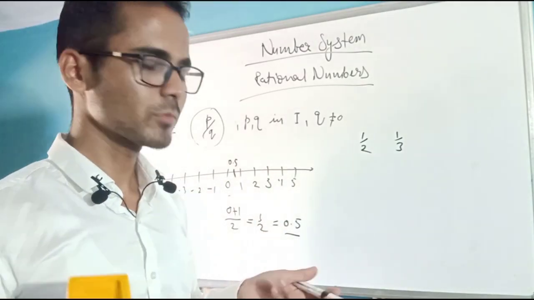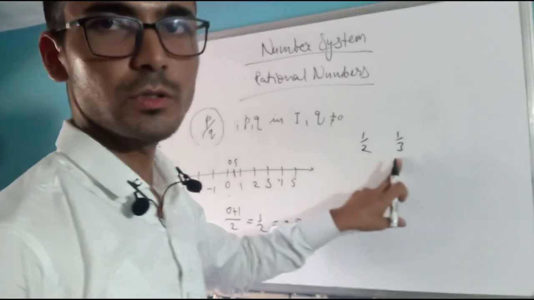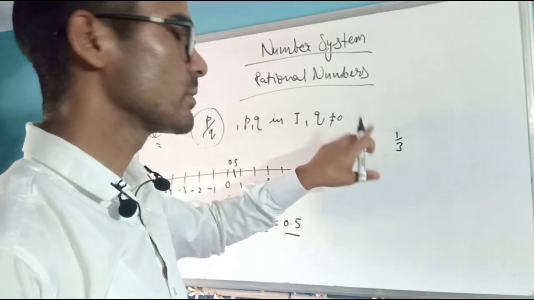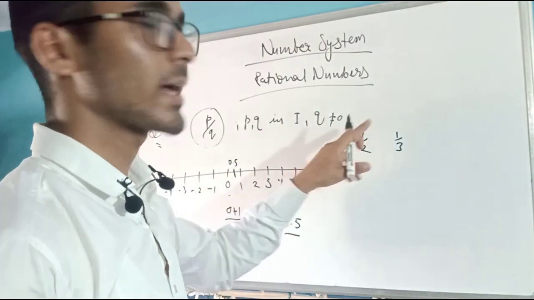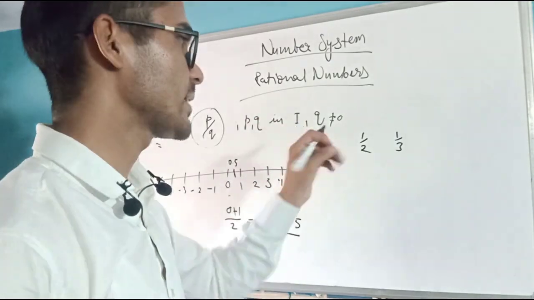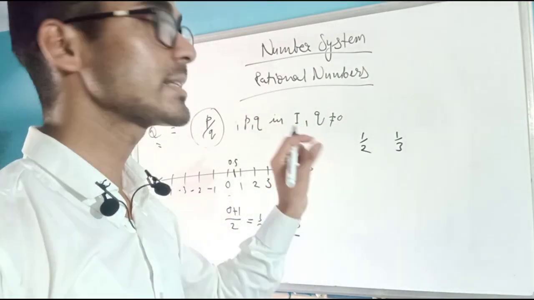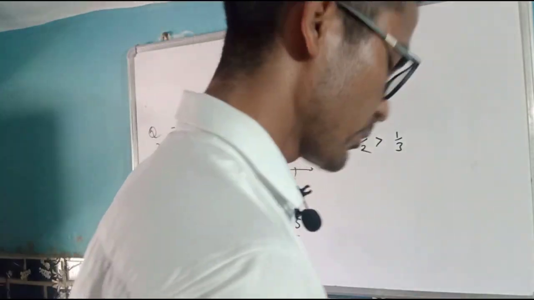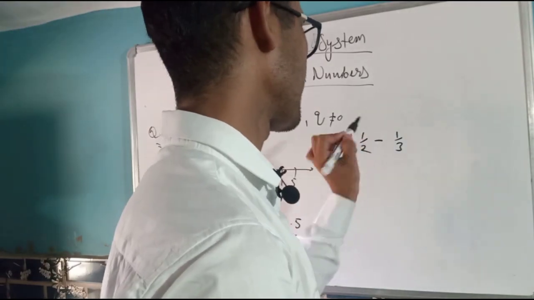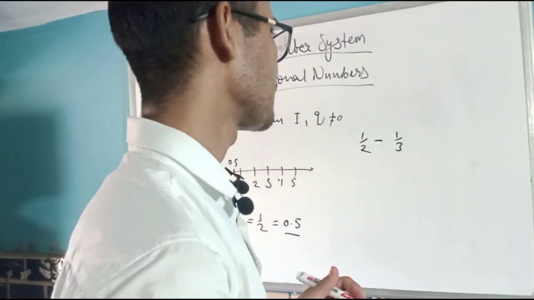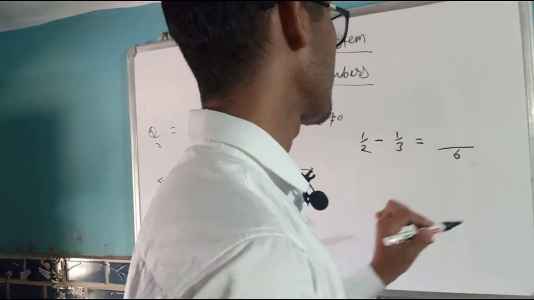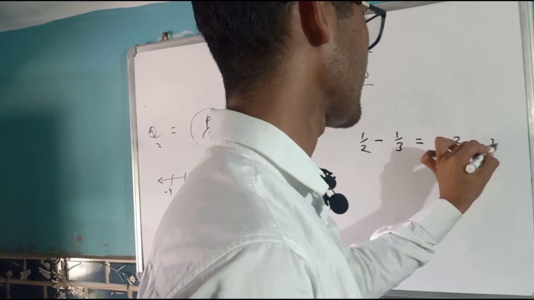There are two methods. How do we know this is smaller and this is bigger? You must have learned so far that if two numbers have the same numerator, the number whose denominator is bigger will be lesser than the number whose denominator is lesser, right? So we can say this is bigger. Now we will find the difference of these two. We take the LCM, which is 6, and then we divide and get 3 here and 2 here, so 1 by 6.